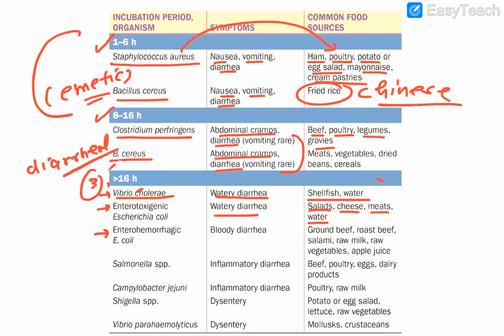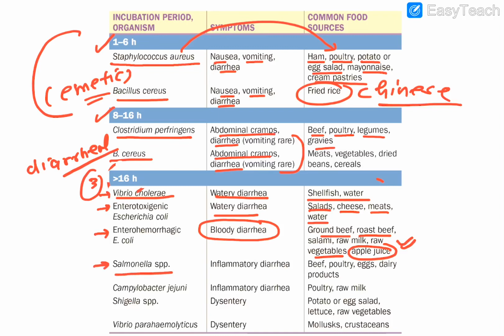That is another one. Then you have enterohemorrhagic E. coli. Guys, this is the inflammatory form of diarrhea. Okay, and bloody diarrhea happens here. And the things involved are ground beef, roast beef, vegetables, and even apple juice can be contaminated with this enterohemorrhagic E. coli. Remember that. So bloody apple juice, remember it like that.